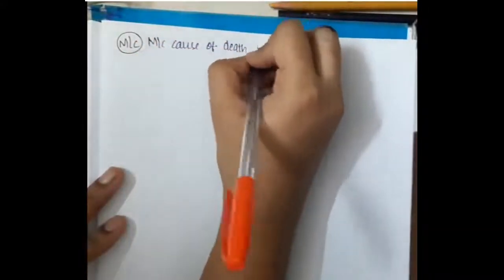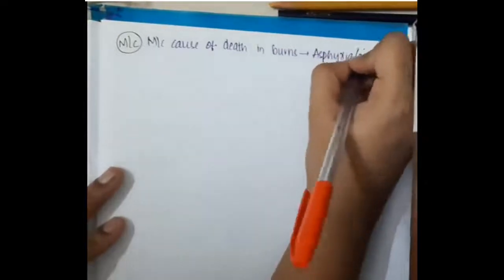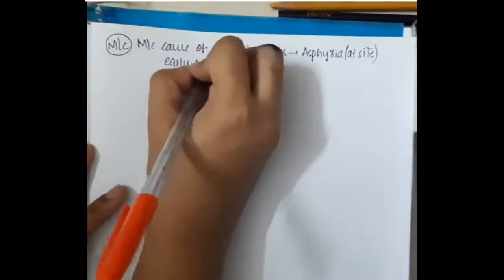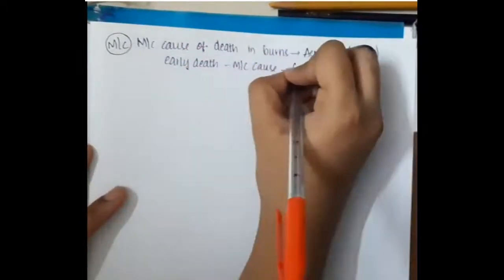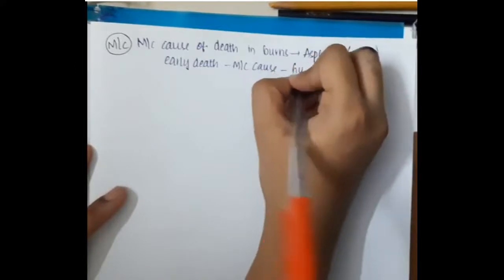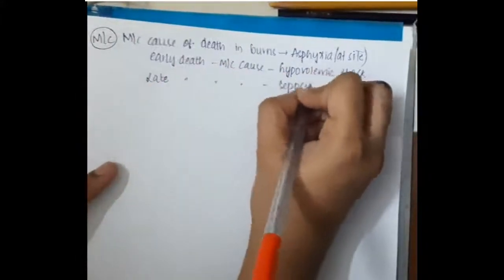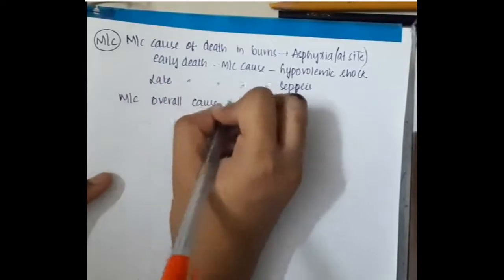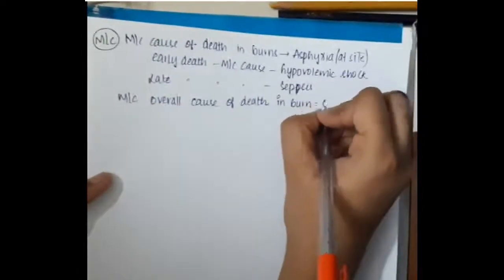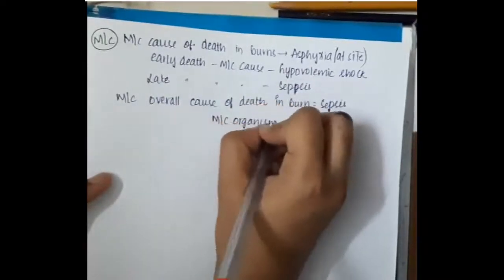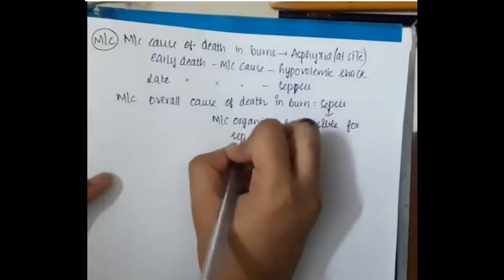Then we will learn about some most commons. The most common cause of death in burns at the site is asphyxia. The most common cause of early death is hypovolemic shock. The most common cause of late death is sepsis. Overall, the most common cause of death in burns is sepsis. In sepsis, the most common organism responsible is Pseudomonas.